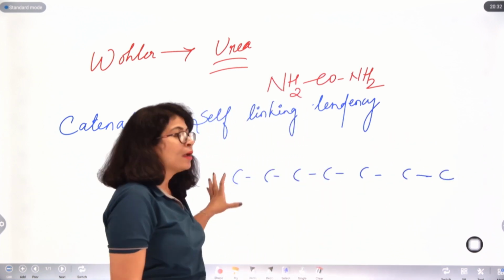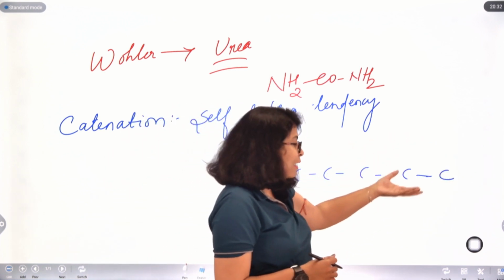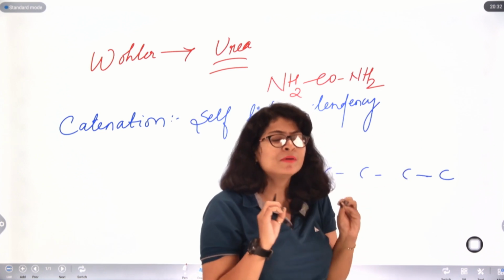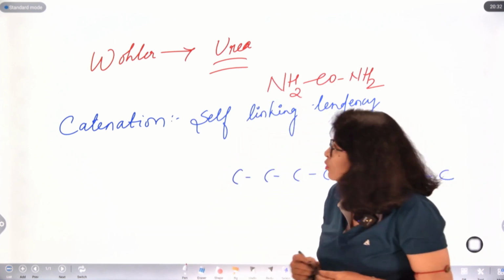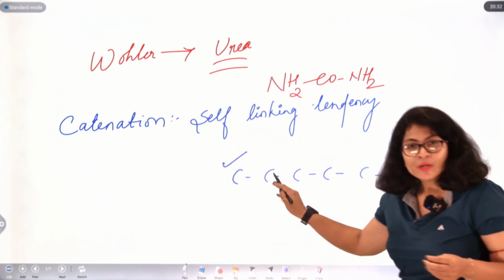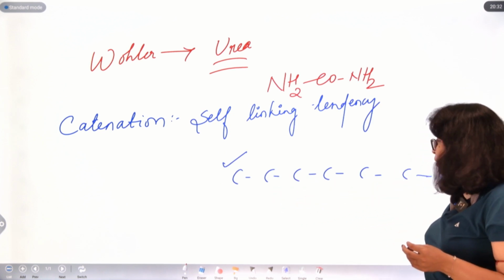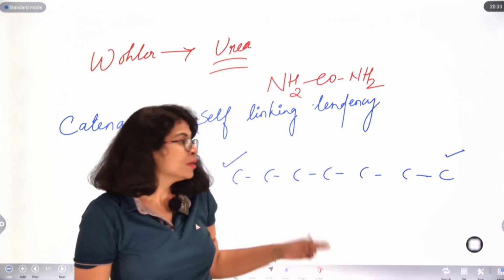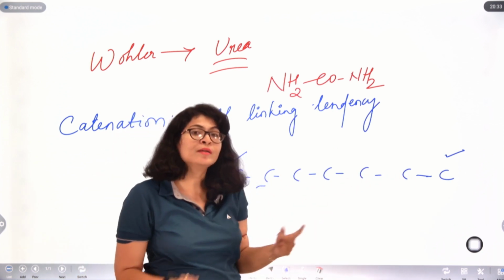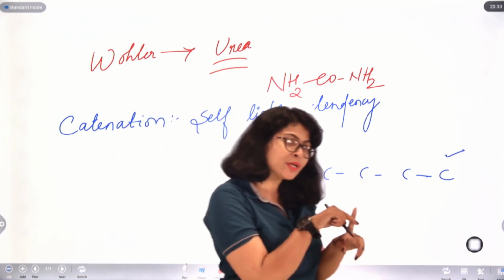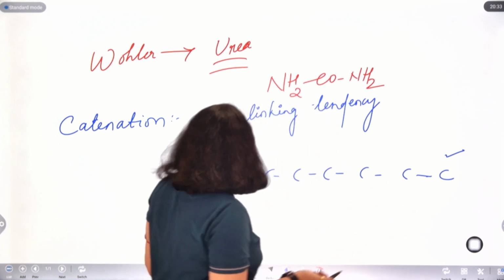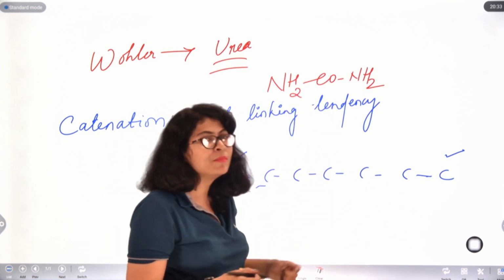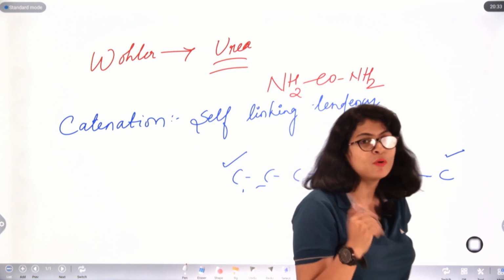Carbon has a tendency to form 4 bonds. In this skeleton, the middle carbons have 2 bonds satisfied. Each carbon atom here has 2 other unpaired electrons to form bonds with, and the first and the last carbon have 3 unpaired electrons to form bonds with.